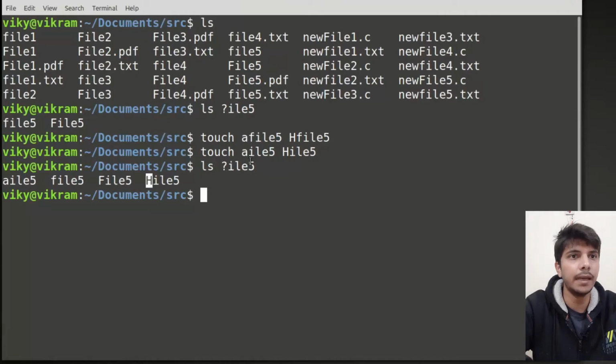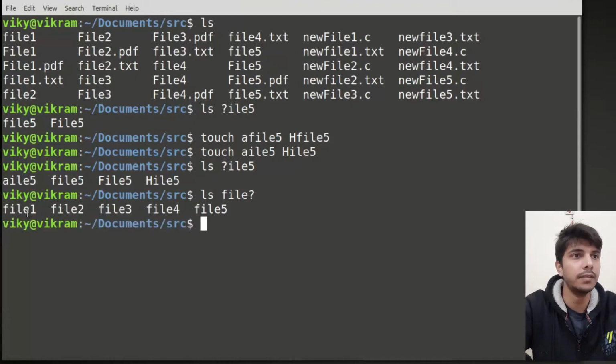Okay, then at the end it is having ILE 5. All these files have the ILE 5. Okay, now let's say I want, let's say file. Okay, and in this position it could be any other character. Any other character means like alphabet, digits, or other special characters. If I press enter, now you will see it is matching with the file 1, file 2, file 3, file 4, file 5.